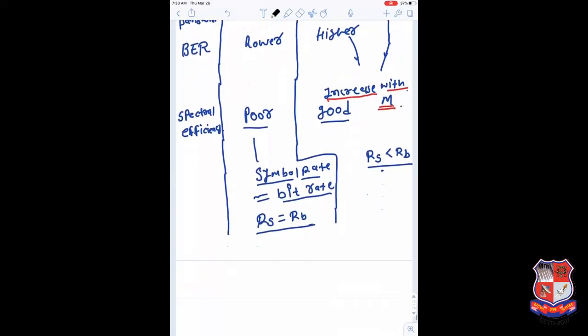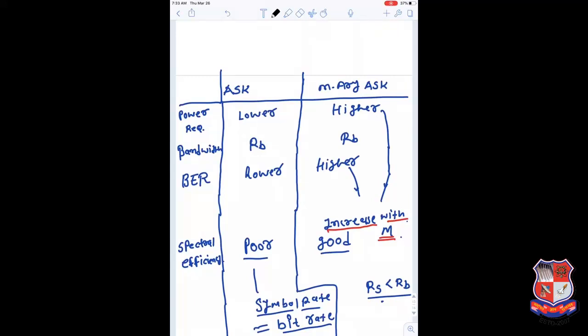Now at the end of this lecture, we would like to summarize. Here there is a comparison of ASK signal and MRASK signal. We are assuming the ASK signal is the case where M is equal to 2, and the MRASK signal is the case where M is larger than 2, so the next values of M start from 4, 8, then 16. It's a power of 2, so that is 4, 8, 16 and so on. If we compare ASK and MRASK signals, these are the parameters on which we compare.